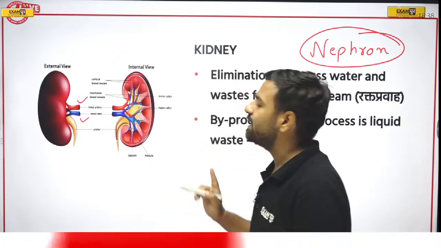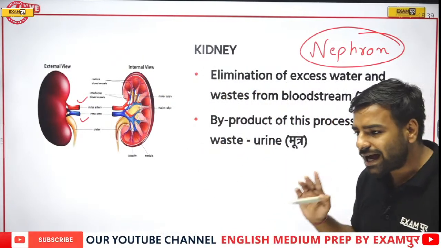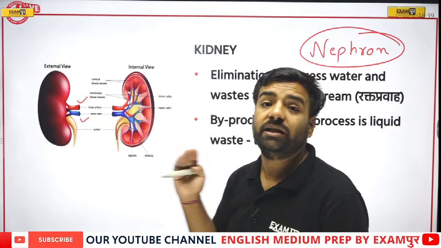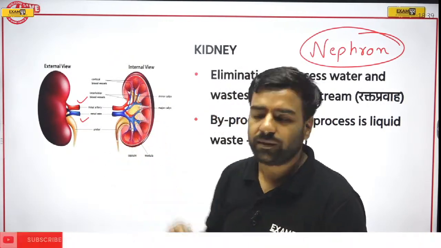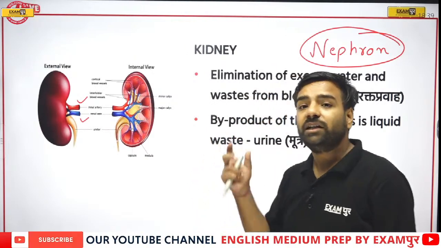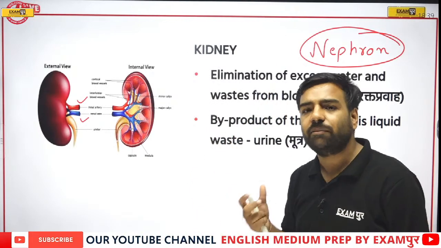Again, I'll say, what is an artery? Artery is the one carrying oxygenated blood, that is, blood with more oxygen. Vein is carrying deoxygenated blood, that is, blood with a lesser amount of oxygen.